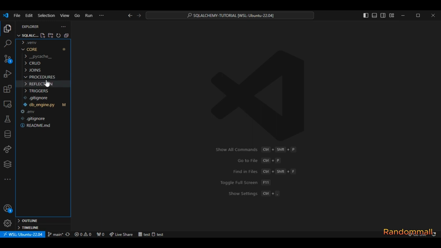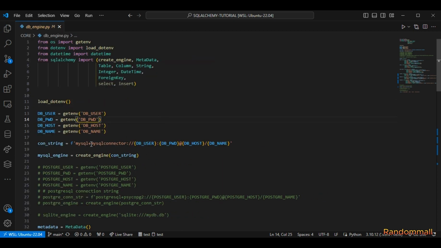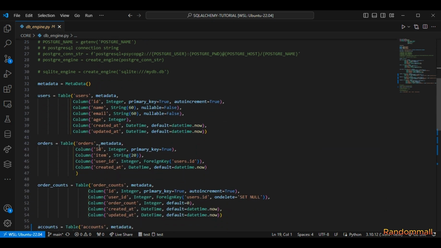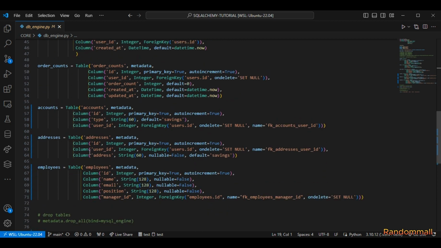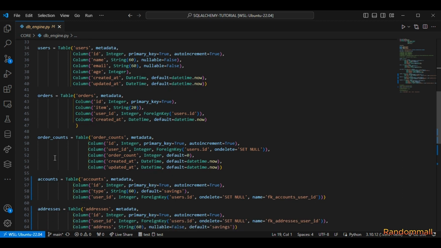And since we are looking at procedures, first let's open our DB engine and look at our connection. So I've already imported this from the previous videos, gotten our environment variables, our database URL, which I always call connection strings, and created a metadata object to create all of these tables. But the tables we are going to be needing for this one are just the users, orders, and order counts tables.